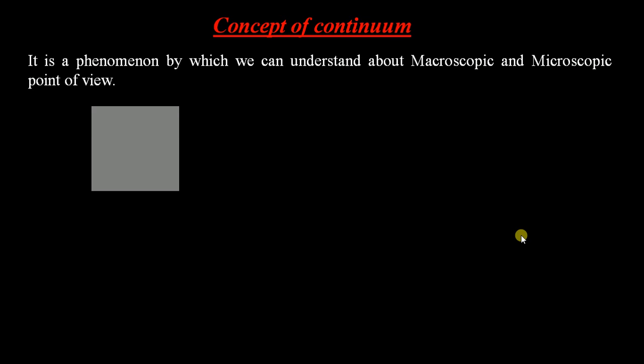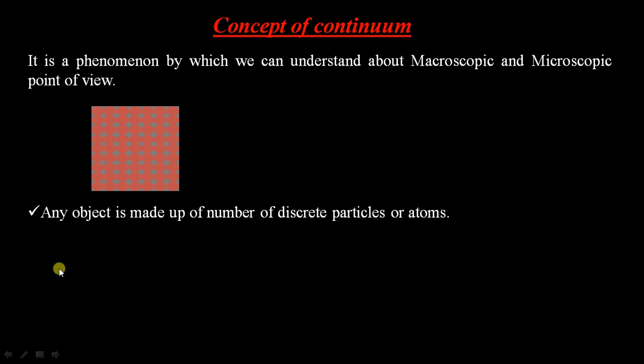Assume one object, any object of arbitrary shape. When you consider any object, we can say that it is made up of a number of discrete particles. When you take any object, it is made up of a number of discrete particles or atoms, by the combination of atoms, which are made of molecules, and those are made of neutrons, protons and electrons. So whatever discrete particles you are considering, those are arranged together to form a solid body.